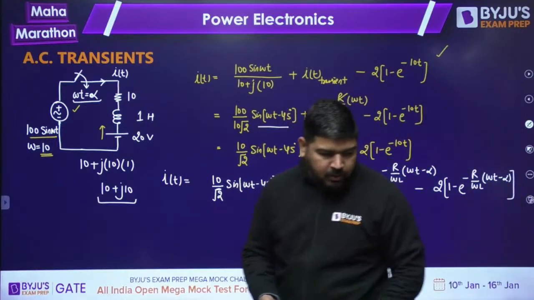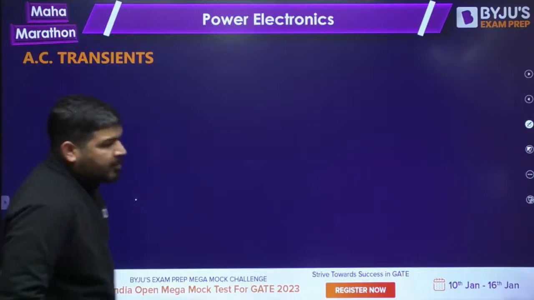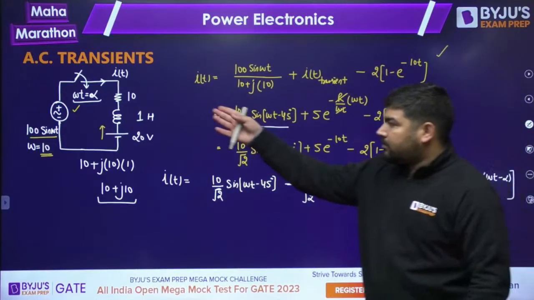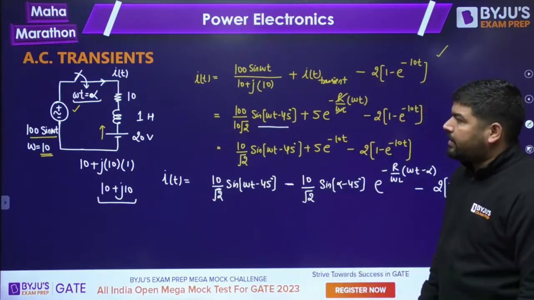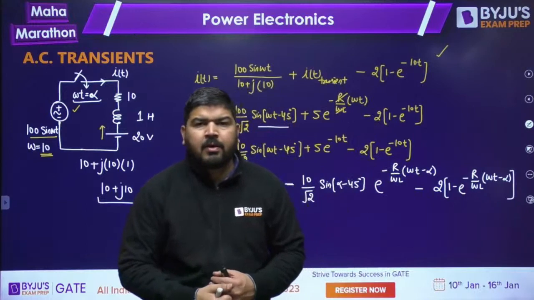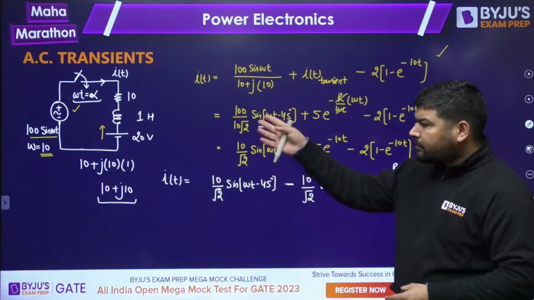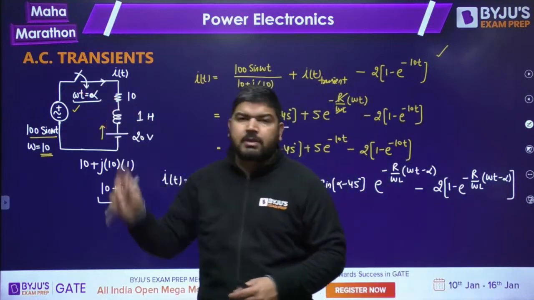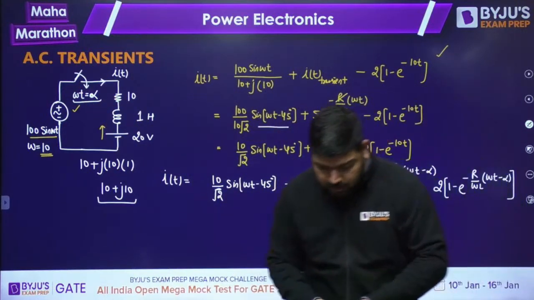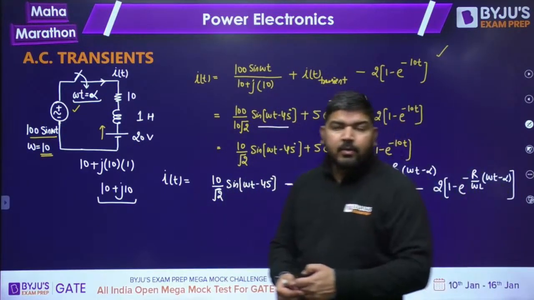Okay, let's proceed guys. Let's proceed with the next topic. I told you about the AC transient, how to write the current equation. Now there are some other situations also in AC transient. What are those situations? There are some situations like at what time you have to close the switch so that the current remains transient free. Those situations are also there in the AC transient. You can also calculate that instant. How to calculate that instant?